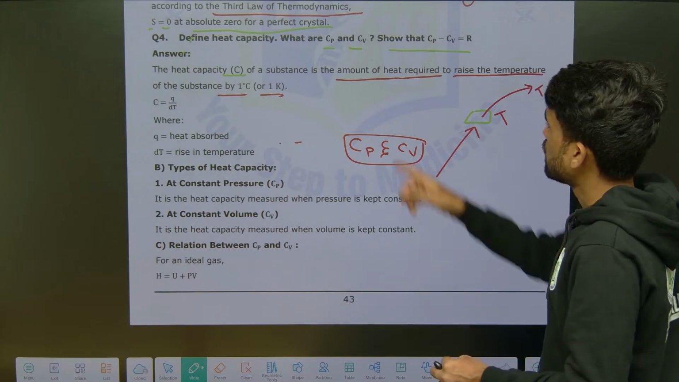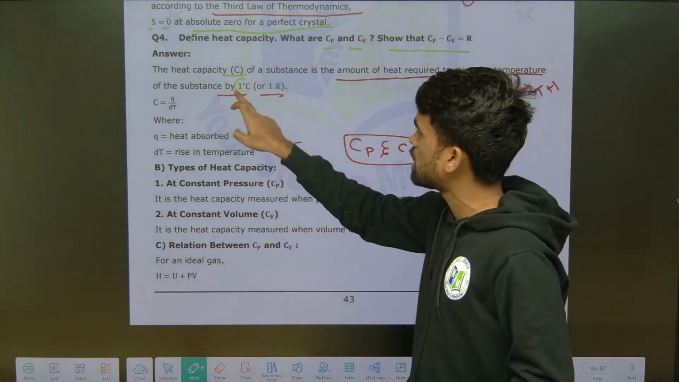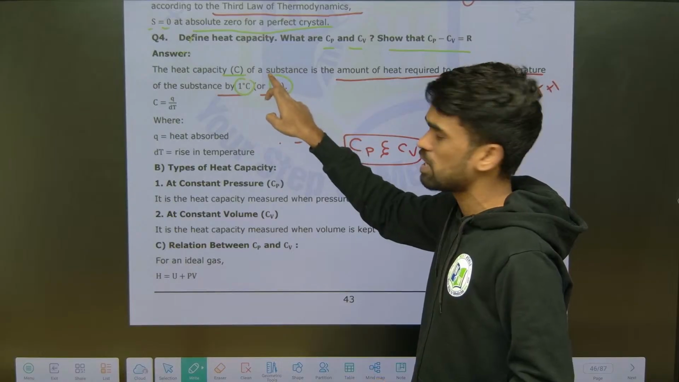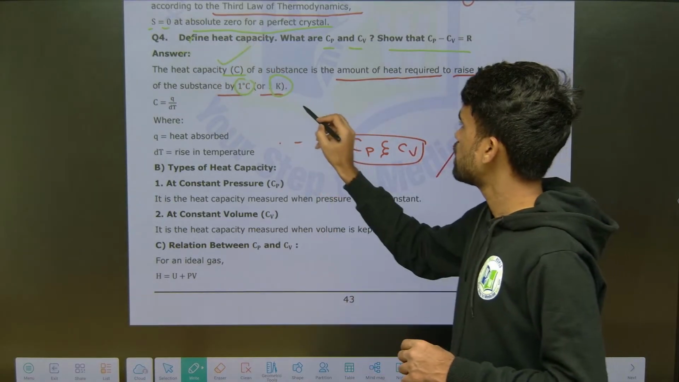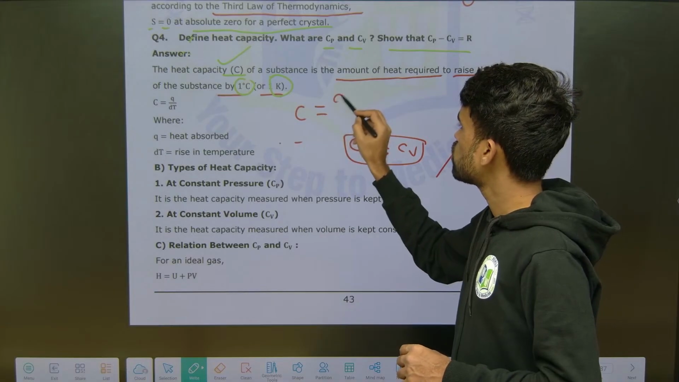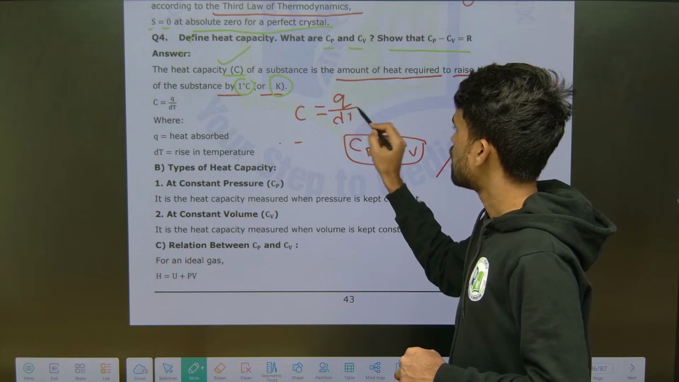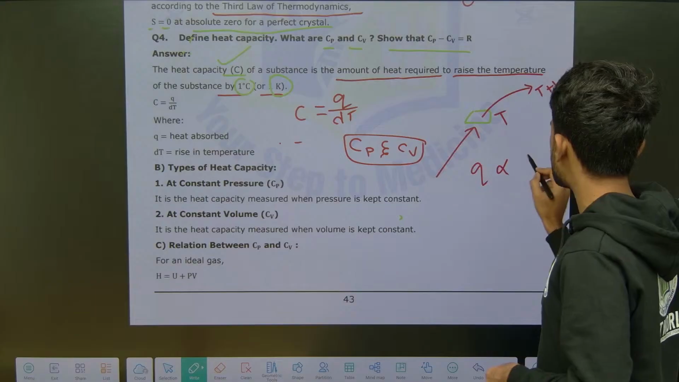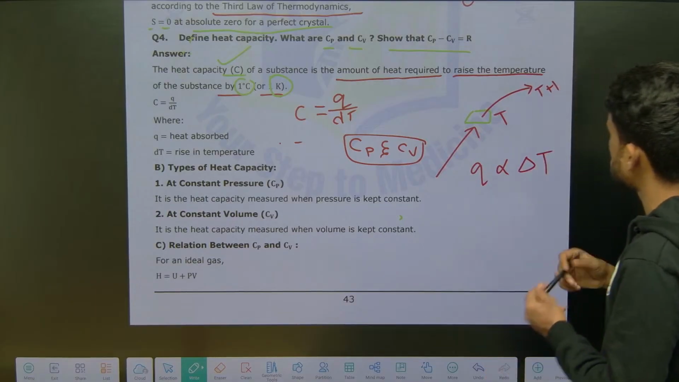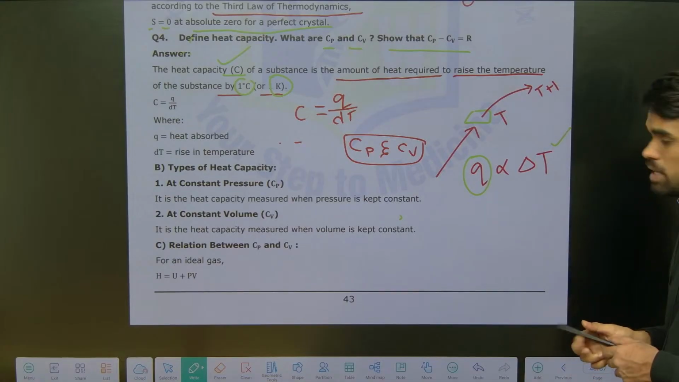The amount of heat required to raise the temperature of the substance by 1 degree Celsius or 1 Kelvin is called its heat capacity. Now heat capacity is given as Q by delta T. Q, the heat supplied, is directly proportional to the change in temperature delta T. The change in temperature depends on the amount of heat supplied, so we write it as directly proportional.